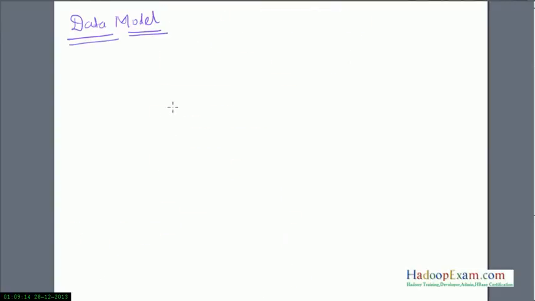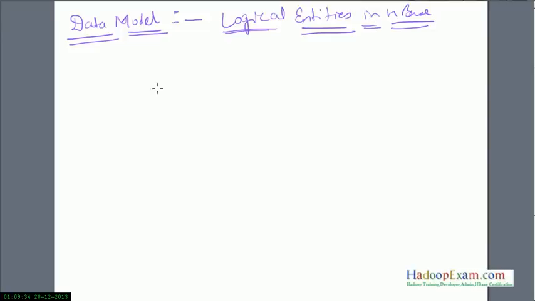Now let's move to the next topic, the data model in HBase. Before that, I wanted to discuss the logical entities, which are part of the data model. We will discuss each individual logical entity in HBase. Let's first discuss the table. Similarly to an RDBMS, you have a table, correct? In HBase also you have a table. So this is your whole table.